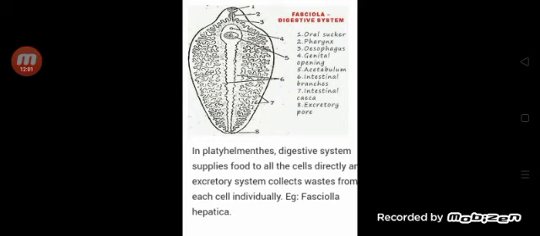They have developed a blind sac-like gastrovascular cavity which has taken up the functions of digestion and transportation of nutrients to each and every cell of the body. Next one is platyhelminthes. Example, Fasciola hepatica. The digestive system is highly branched and supplies digested food to all the cells directly. In these animals, the excretory system collects waste from each cell individually. In these organisms, most of the body is occupied by digestive and excretory systems.